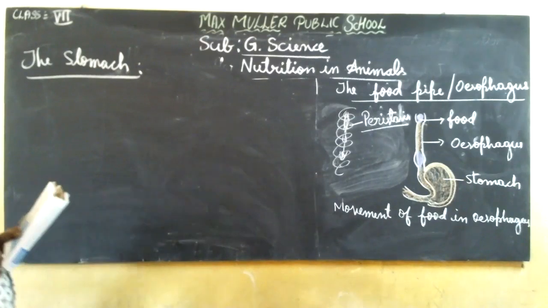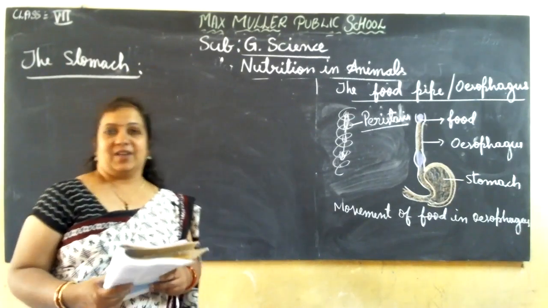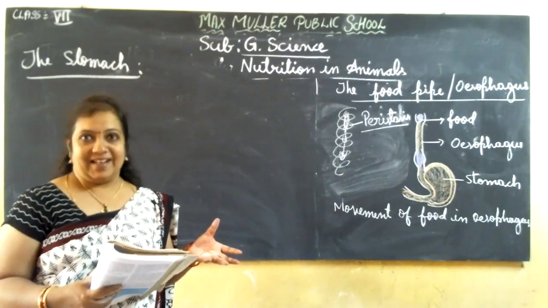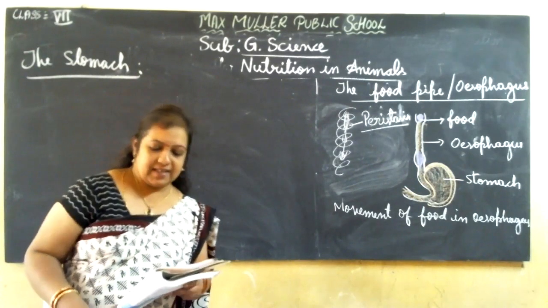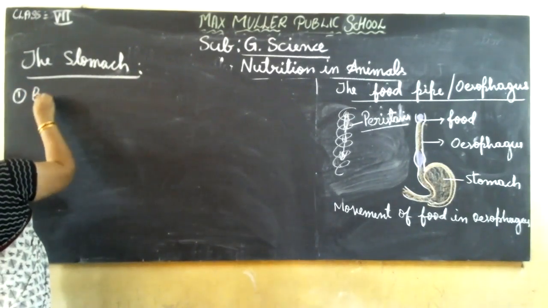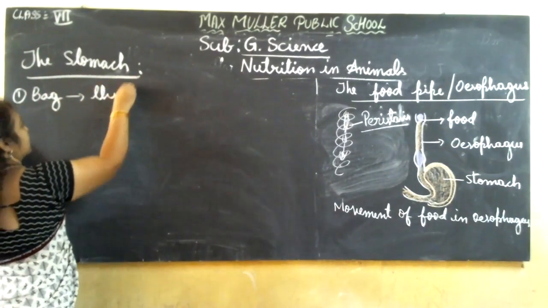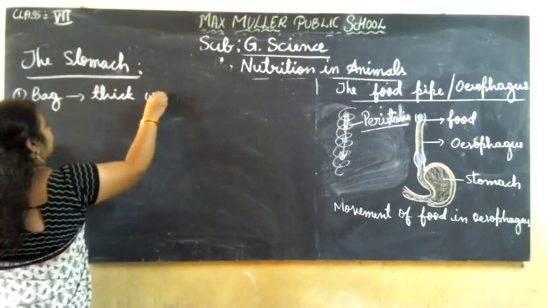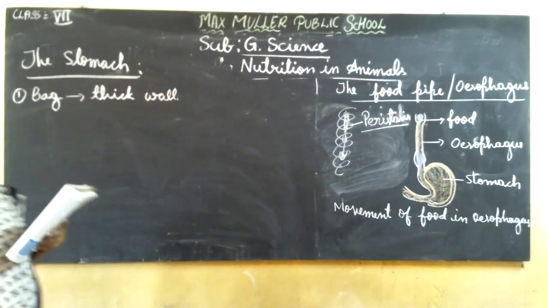How is the stomach, what is its function, what will happen to the food there, what reactions will it undergo, that we'll see here. The stomach is a thick walled bag-like, sack-like structure.